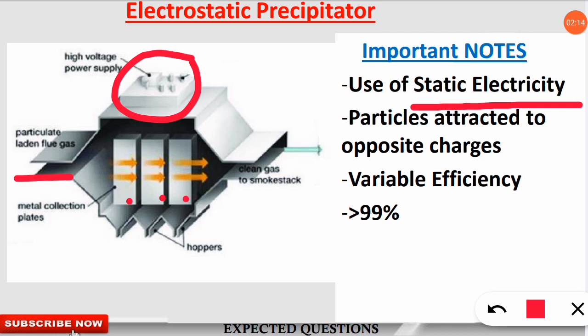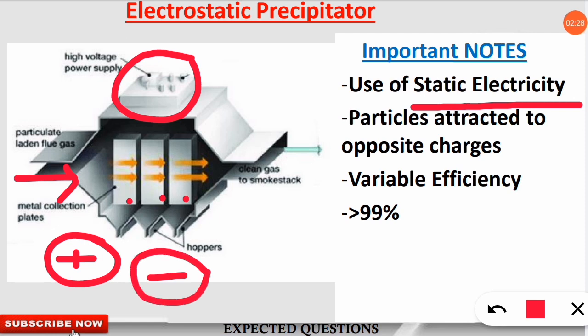And when we are introducing the gas, the air which is full of dirty gases and dirty particles, then there will be positively charged particles and also negatively charged particles which are harmful. The positively charged particles will be attracted towards the negatively charged plate, and negatively charged particles will be attracted towards the positively charged plate.